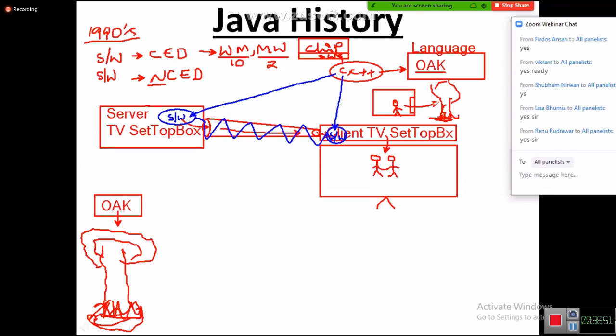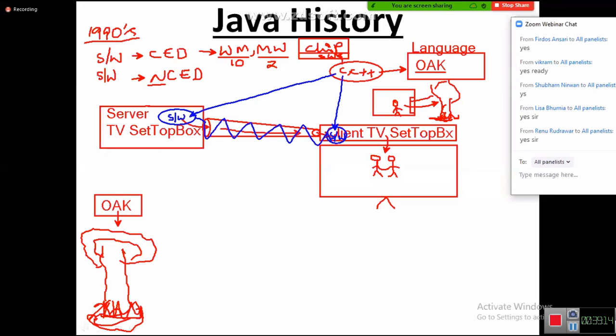Hey tree, how are you? What are you doing? Today I got one doubt, I got stuck somewhere. I'm not getting any idea how to develop this particular task. So he started communicating with the tree. Now the tree moves this side and that side, sending some ideas to James Gosling.